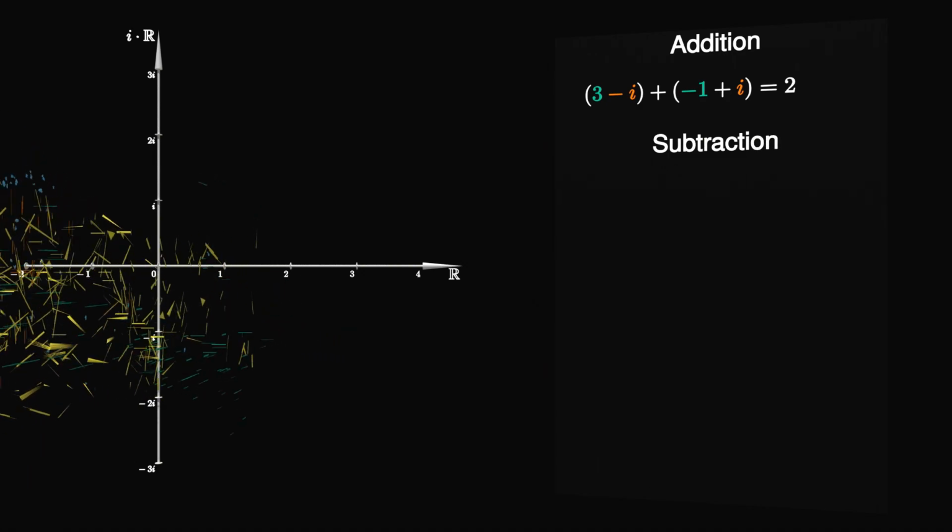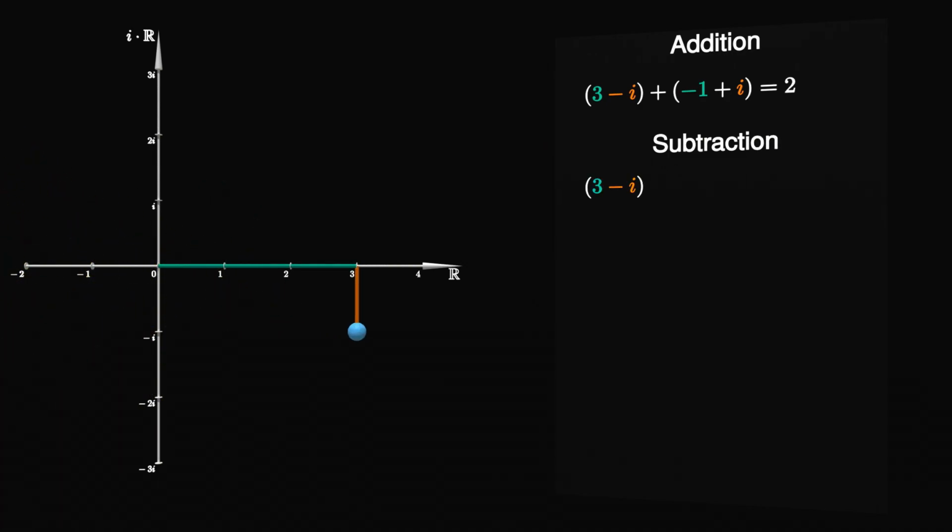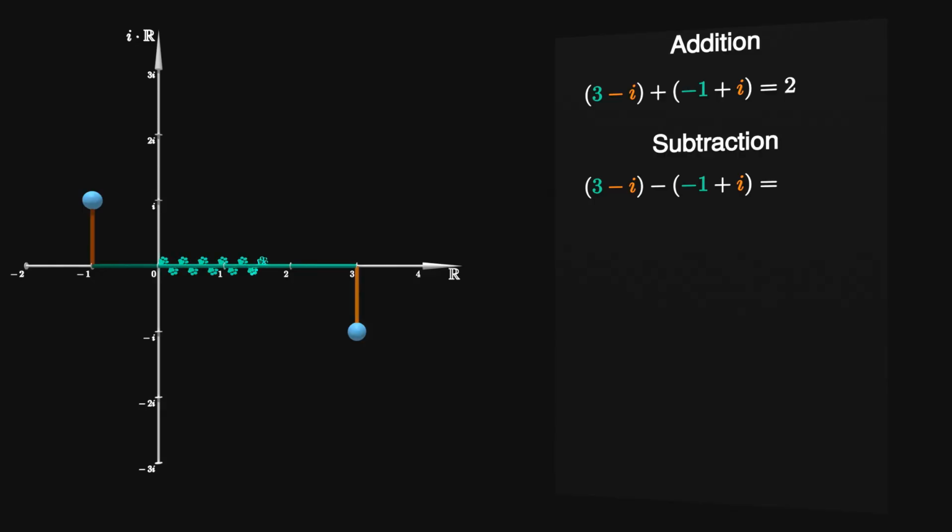Subtraction is just like addition, but the direction of the last 2 steps is inverted. From the origin, move 3 units to the right, 1 unit down, but this time 1 unit to the right and 1 unit down. We can keep the first arrow, only the second arrow needs to be flipped to resemble the change of direction.